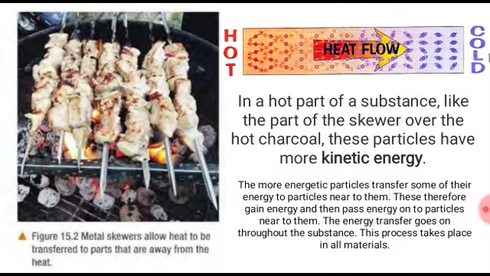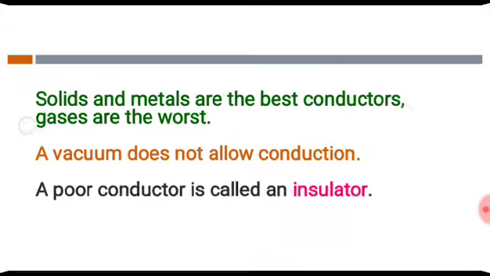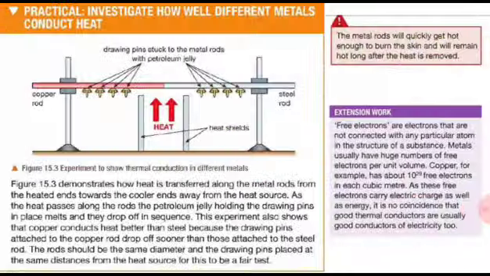So this will also mean that this copper rod is a better conductor than the steel rod. That is, it conducts heat faster than the steel rod. So through this experiment we understand two things.